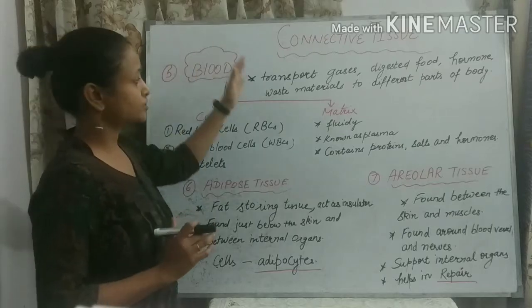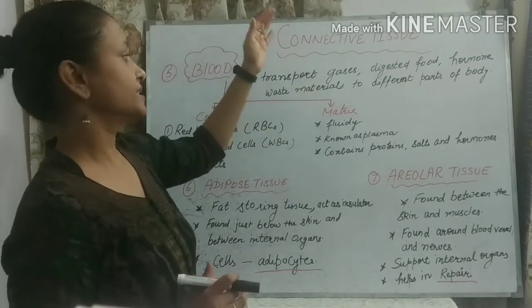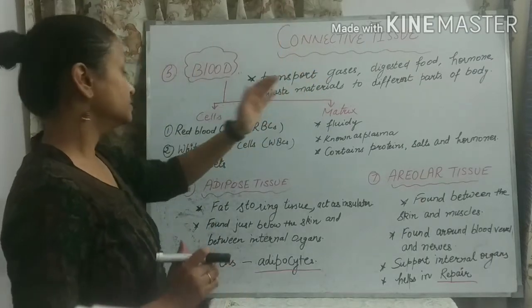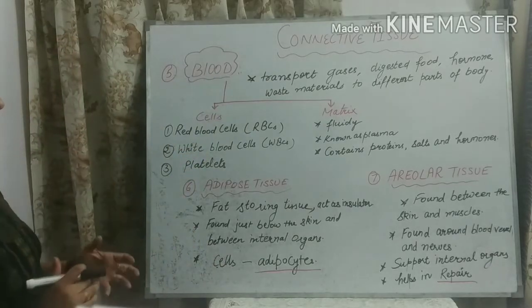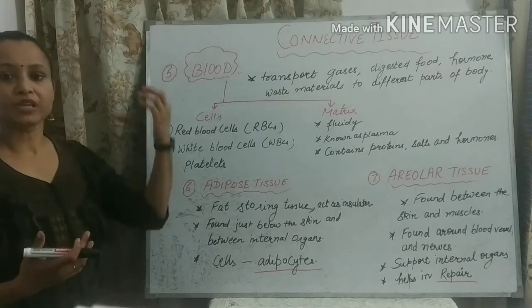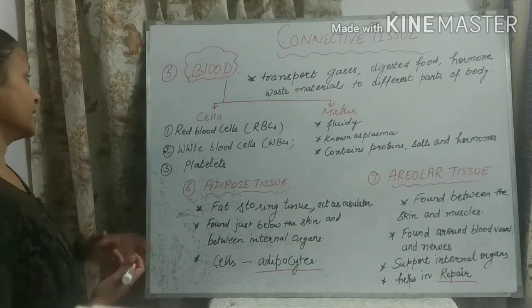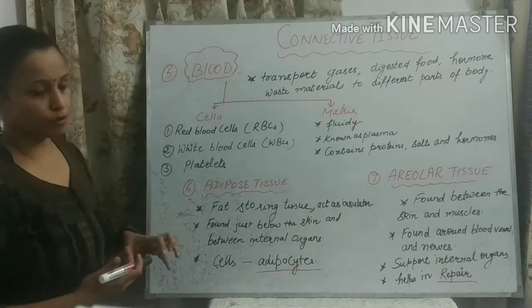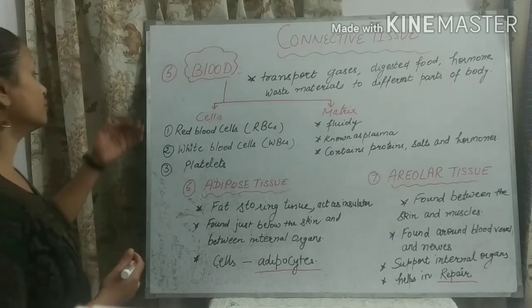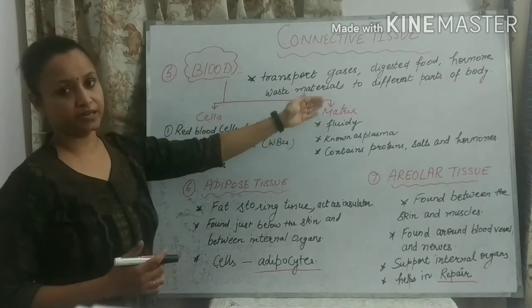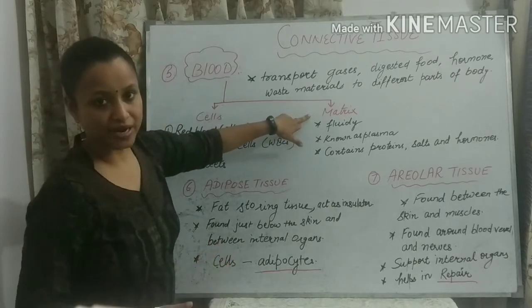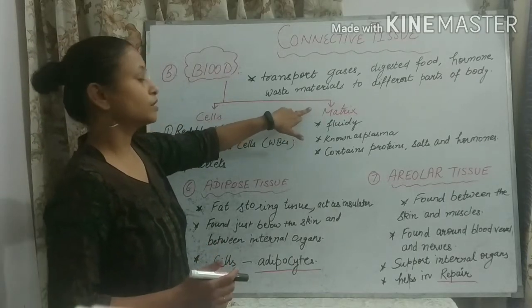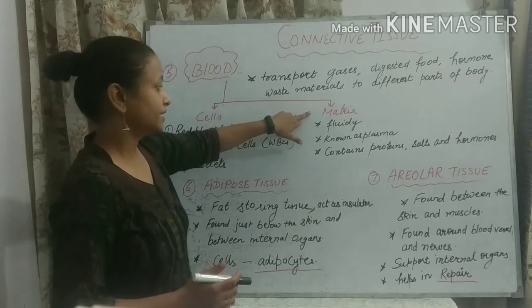Blood transports gases, digested food, hormones, and waste material to the different parts of the body, because blood flows throughout the body. And the blood tissue is composed of cells and matrix, which is the liquid part. First we will talk about the matrix. The liquid part of blood, that is matrix.